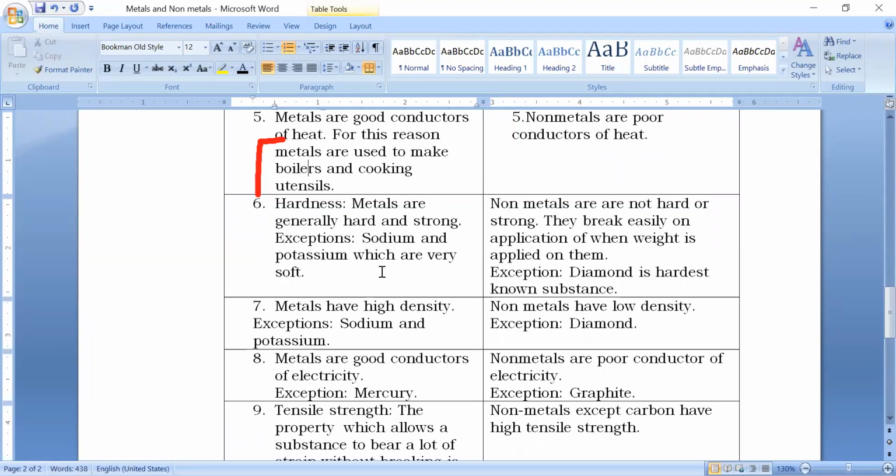Then comes hardness. Metals are hard and strong. But again, there is an exception. One exception is sodium, the other exception is potassium. These are so soft that they can be cut with a knife. They can be cut even with your plastic scale. Non-metals are not hard or strong. They break easily, as we saw in the previous properties, that non-metals are brittle.